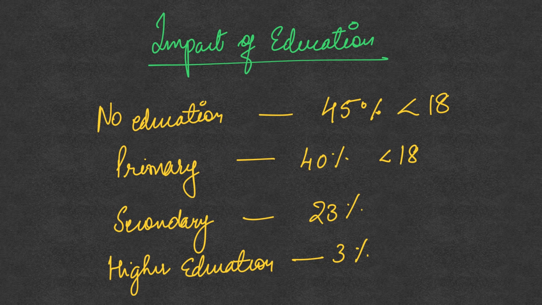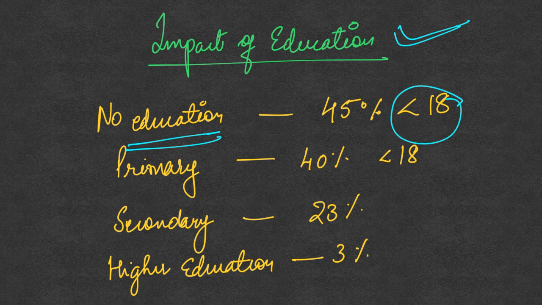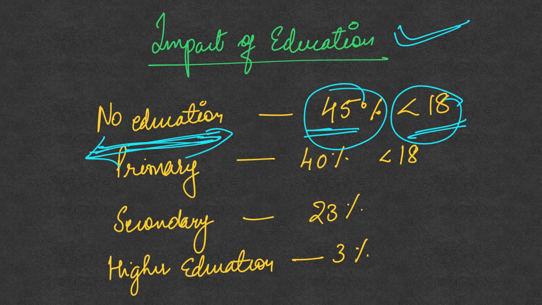Next, as a solution for child marriage, it is very important to propagate education among girls. The data shows that for those girls who were not educated at all, 45% were married before 18.